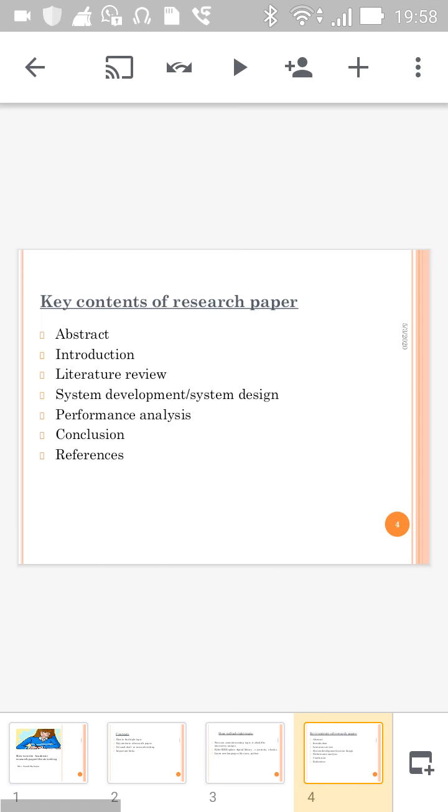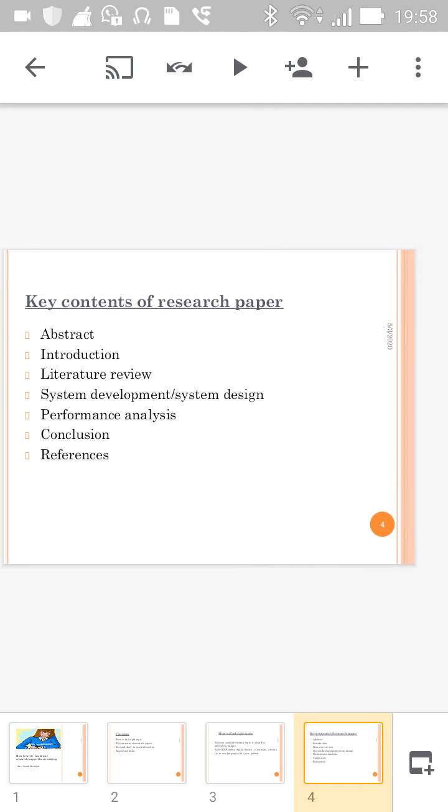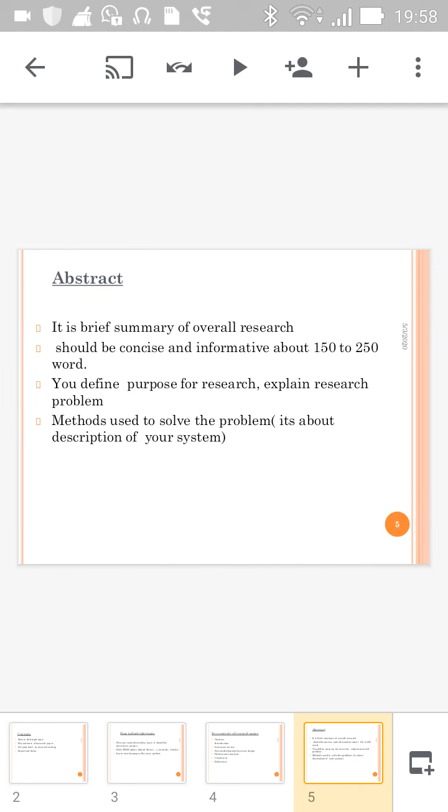Now we discuss key contents of a research paper. First one is abstract. Abstract is a brief summary of your overall research. So you have to write it very carefully. It should be concise, informative, and it should contain 150 to 250 words.